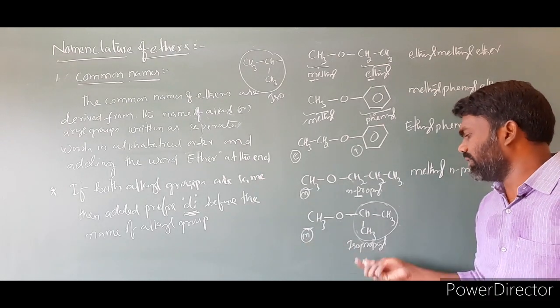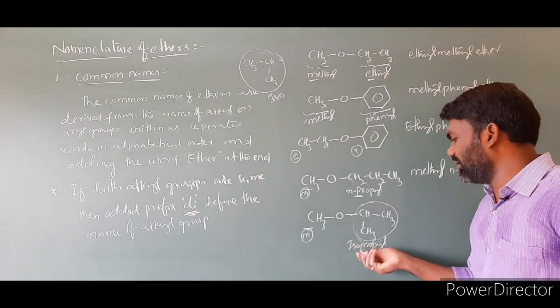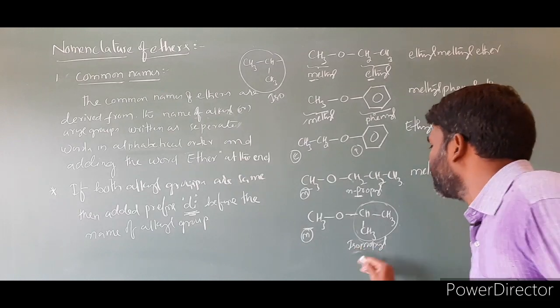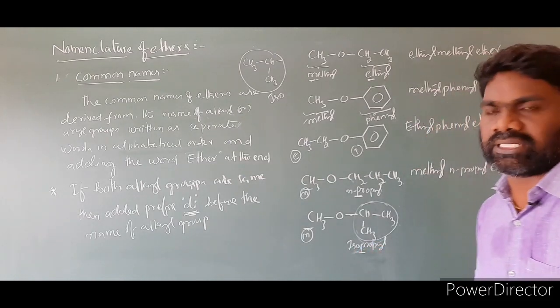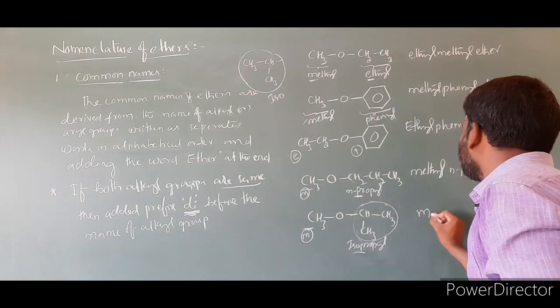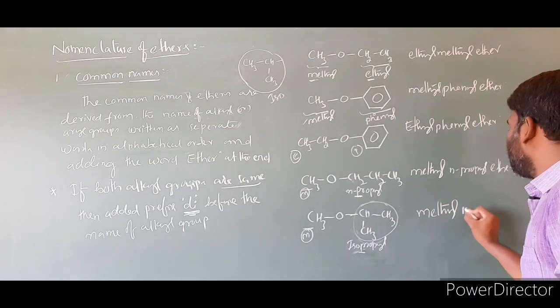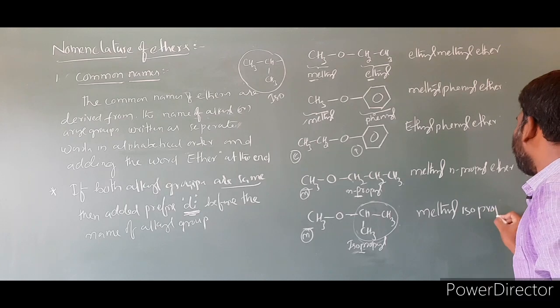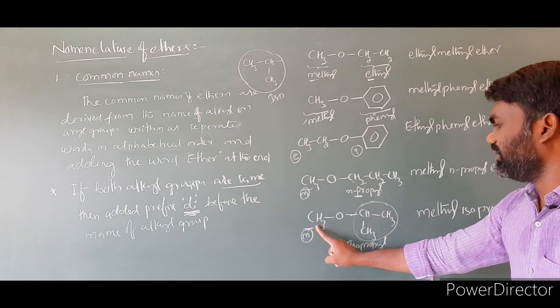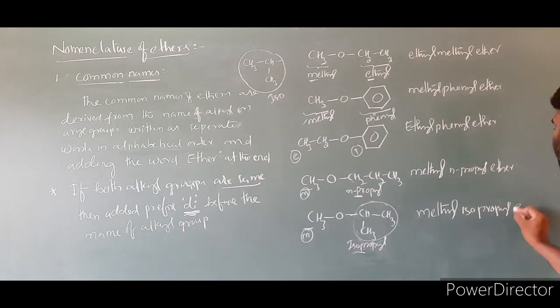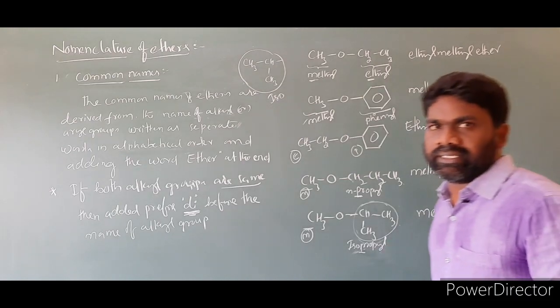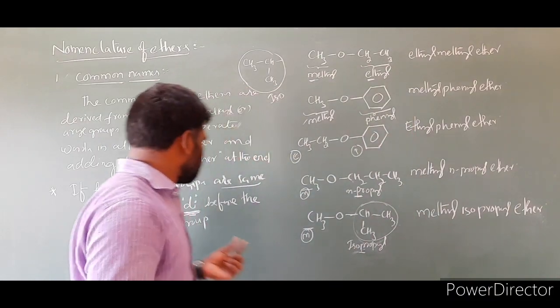So methyl comes first, then isopropyl, and then we add ether. Methyl isopropyl ether. Now let us apply this rule.